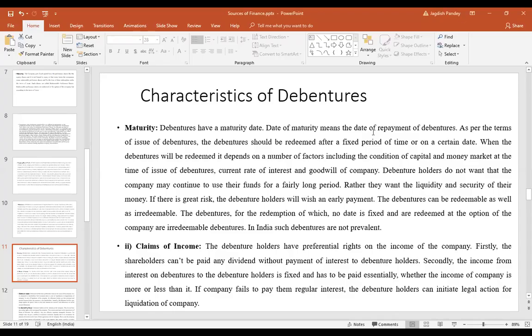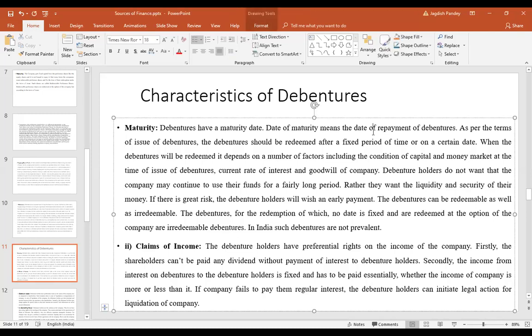Good morning, students. In our last lecture, we discussed various sources of long-term finance, such as equity shares, preference shares, and debentures. In today's lecture, let us start by discussing the characteristics of debentures.